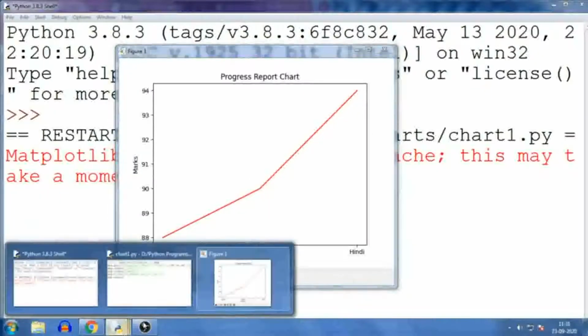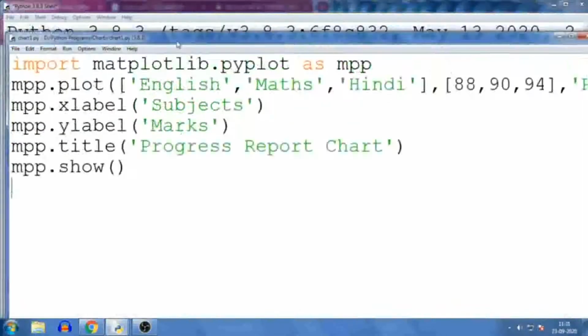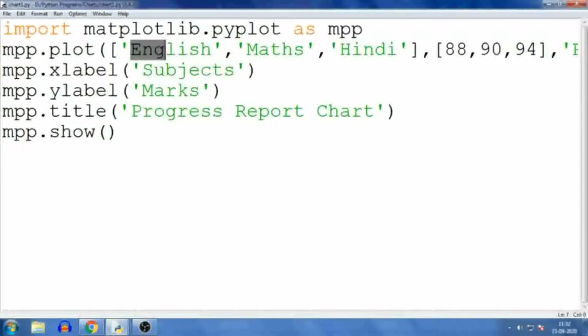Now those methods I have explained, that is only I have written over here. First is import matplotlib.pyplot as mpp, then mpp.plot. So that is the first thing. What do you want to plot? I want to plot this: English, mathematics, Hindi. That is in the first list. Then in the second list, these are the marks: 80, 90, 94.